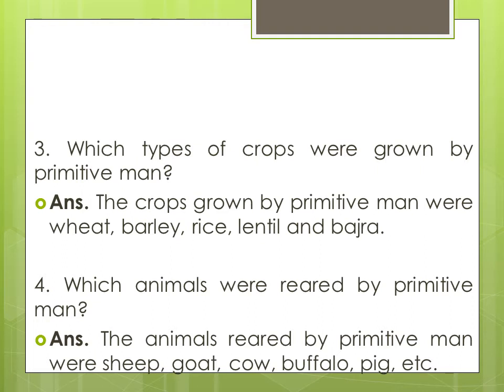Question 4. Which animals were reared by primitive men? Reared, they were taken care of and their reproduction was done. So which animals were reared by primitive men? The animals reared by primitive men were sheep, goat, cow, buffalo, pig, etc. Dog was the first companion of primitive men, but they are not reared. These are the animals which are reared: sheep, goat, cow, buffalo, pig, etc.